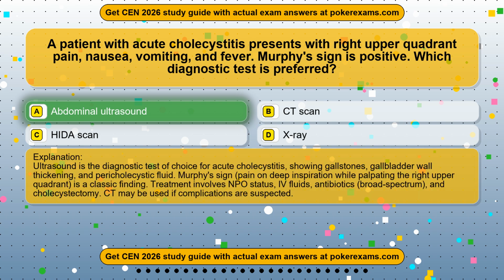Ultrasound is the diagnostic test of choice for acute cholecystitis, showing gallstones, gallbladder wall thickening, and pericholecystic fluid. Murphy's sign, pain on deep inspiration while palpating the right upper quadrant, is a classic finding. Treatment involves NPO status, IV fluids, broad-spectrum antibiotics, and cholecystectomy. CT may be used if complications are suspected.